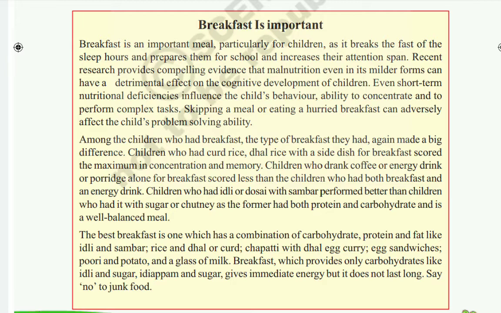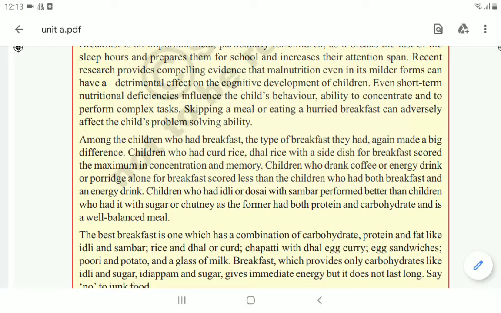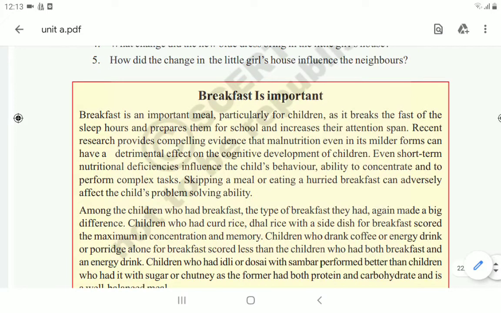Breakfast is an important meal particularly for children, as it breaks the fast of the sleep hours and prepares them for school and increases their attention span. So if you are taking the breakfast in a perfect manner, that should be very helpful to the children, and it will improve your attention span.